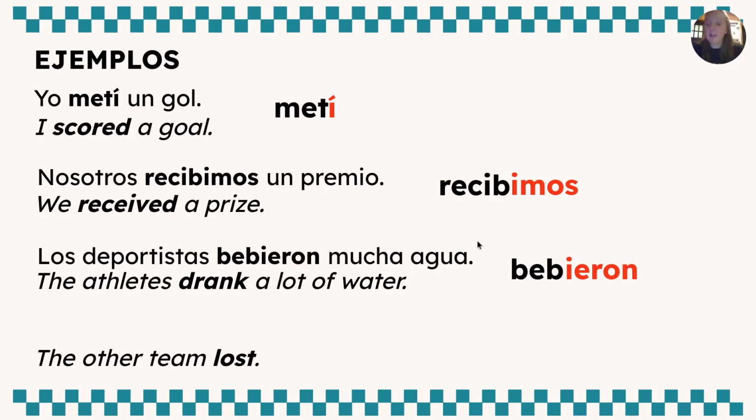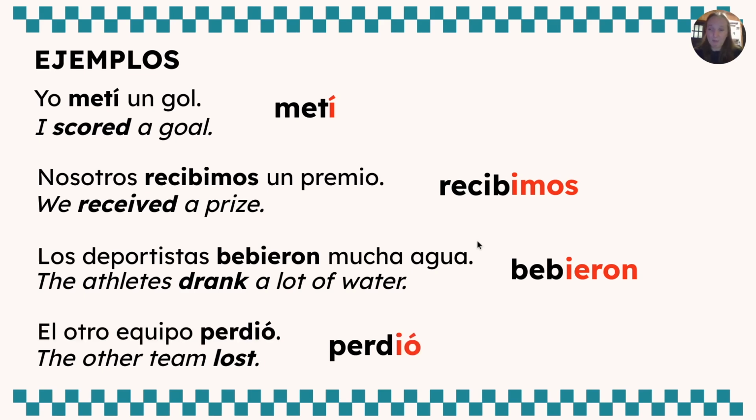The last one we've got is the other team lost. Lost gives us our word perder. Perder is an ER verb, and we're going to take off that ER, and we're talking about the other team. Now, team is kind of like the word family. Even though it's made up of a lot of people, it's technically a singular noun. So we're going to use the él, ella, usted form here, which would make our verb perdió. So the whole sentence would be el otro equipo perdió.